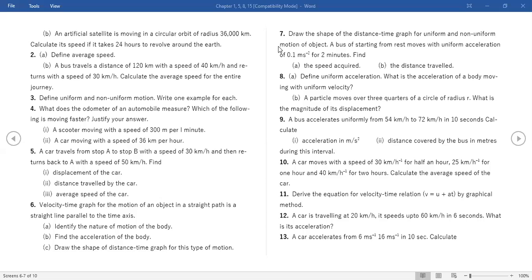Ma'am, for the eighth one B part, I didn't understand the question. 3/4 of the circle of radius r, particle moves. What is the magnitude of displacement for 3/4? So it has moved a 3/4 part. So then displacement from the initial and final position, it will be a right triangle. Pythagoras theorem you have to use. Yes, ma'am.